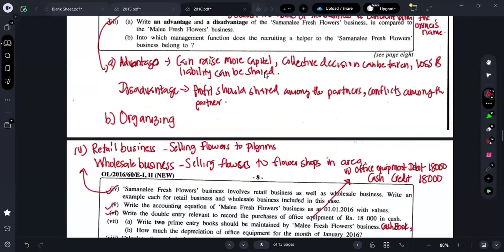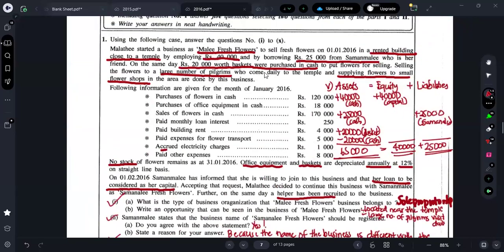Can I know what the other prime entry book is here? One is the cash book, as cash related transactions are there. What is the other prime entry book you can say here? Okay, you all are saying general journal. Can I know what transaction you will be recording in the general journal here?